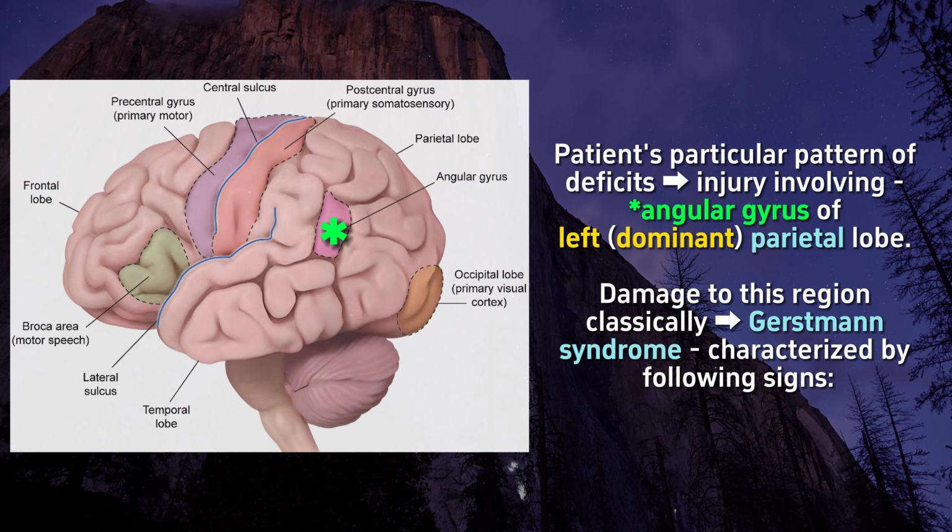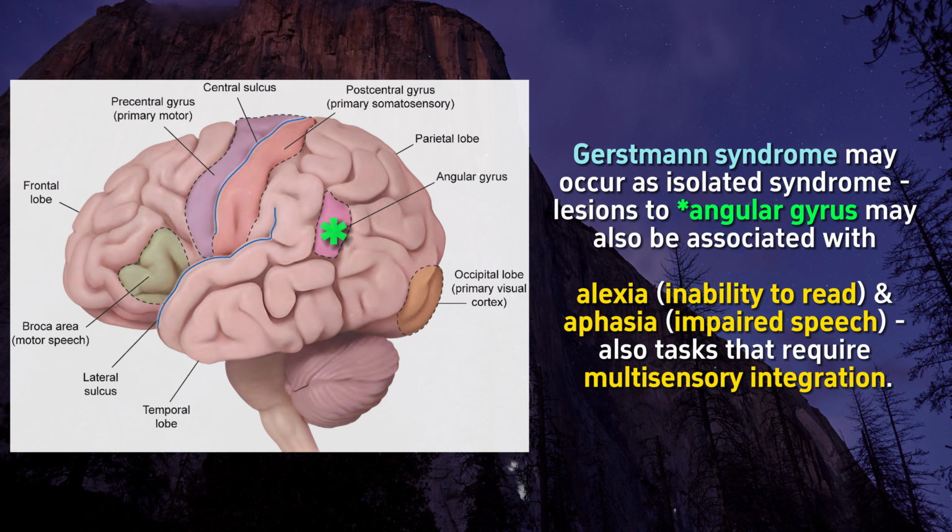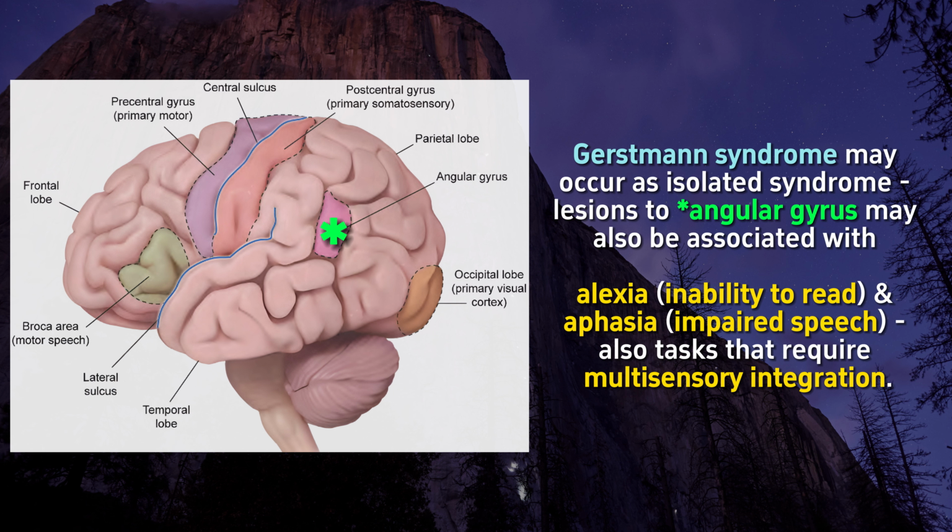Damage to this region classically results in Gerstmann syndrome, which is characterized by the following signs: agraphia, inability to write; acalculia, inability to solve mathematical calculations; finger agnosia, inability to identify individual fingers on the hand; and left-right disorientation. Although Gerstmann syndrome may occur as an isolated syndrome, lesions to the angular gyrus may also be associated with alexia, inability to read, and aphasia, impaired speech, as well as tasks that require multisensory integration.